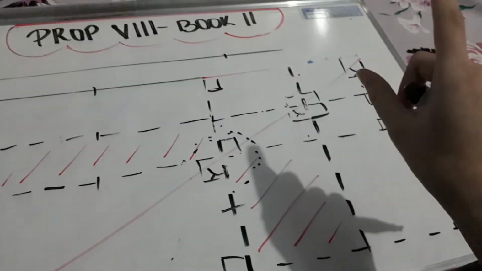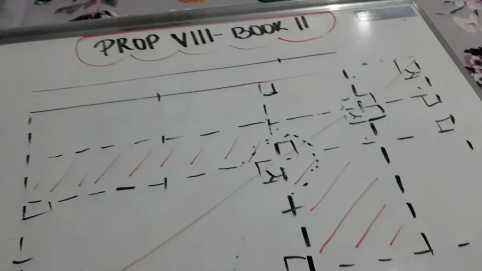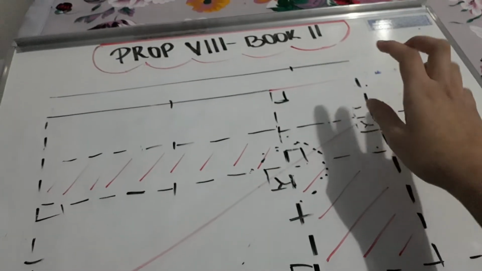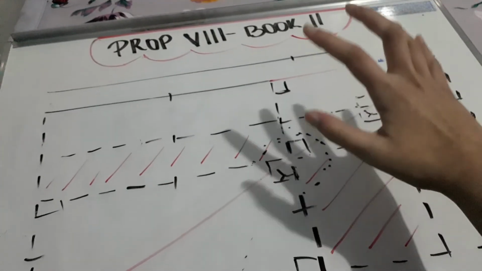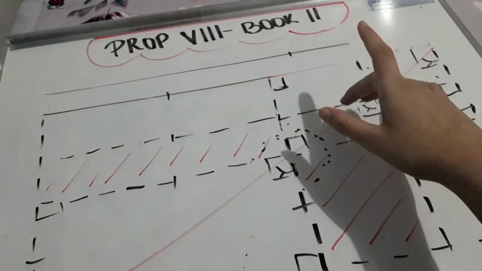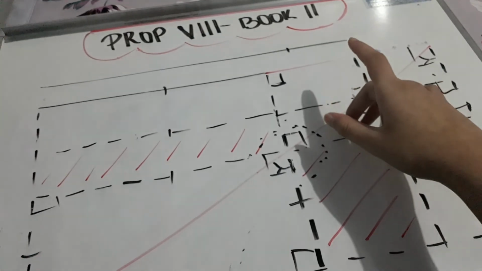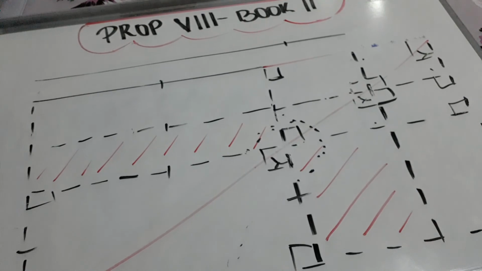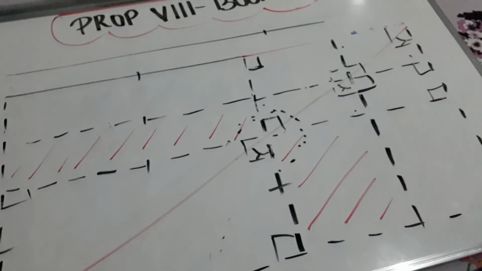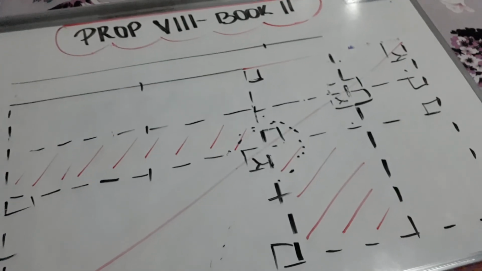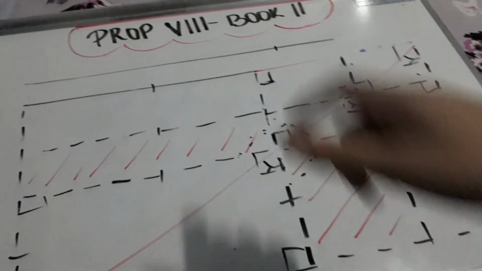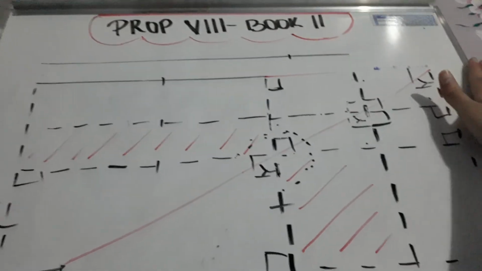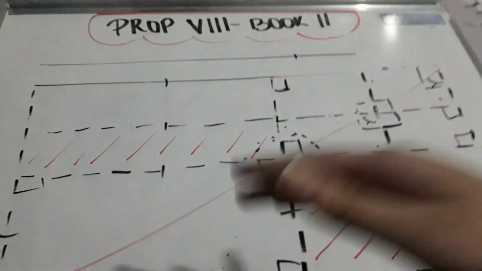Now we can conclude our proposition saying that if a straight line be cut at random, 4 times the rectangle contained by the whole and one of the segments plus the square on the other segment will be equal to the square on the whole and the affirmation segment taken as a straight line. Okay, so that was proposition 8 of book 2.